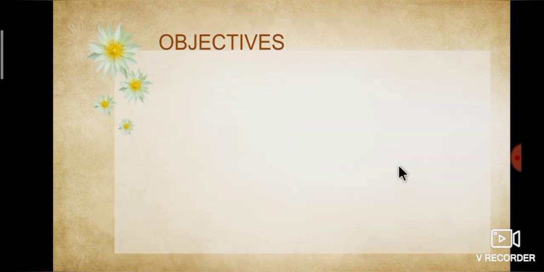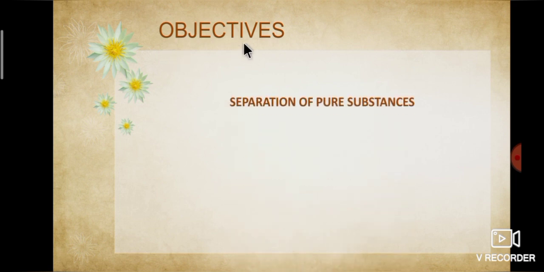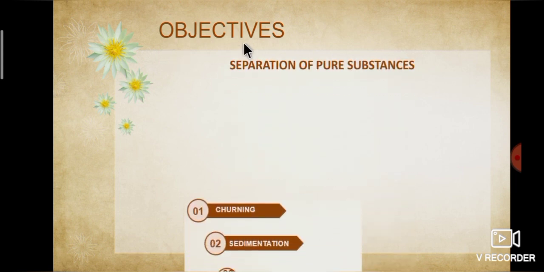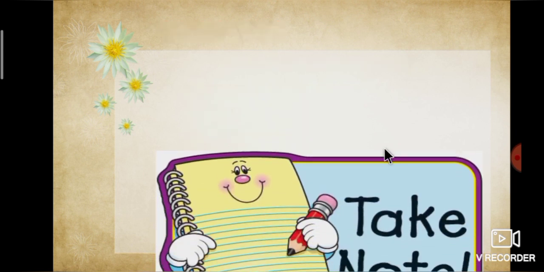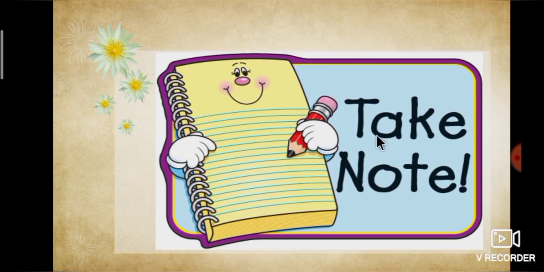Okay students, let's start our today's session. Today we are going to see separation of pure substances. In that, churning, sedimentation, decantation and filtration are the separation methods. One more topic is there, that is food adulteration. We will see one by one. Above topics are covered in book page number 54 to 57. I hope you have taken a notebook to write important points.